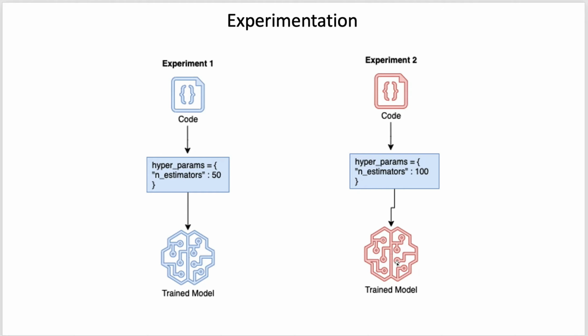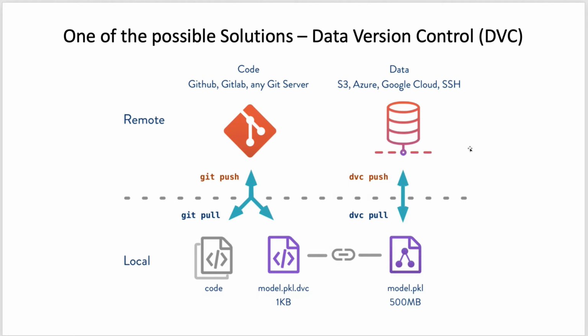But if we can version this model so that we don't lose it and we can also get the new model, and we don't have to worry about naming things and copy-pasting the data and model files, that will be very time saving. So how can we do that? Here comes data version control.